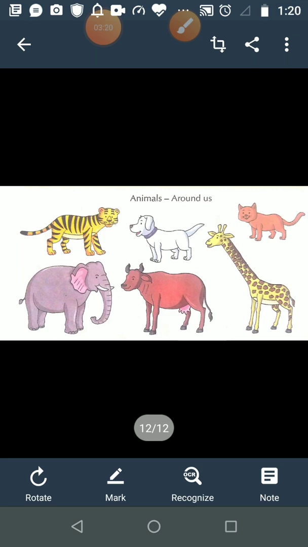But student, we both, human beings and animals, are dependent on plants for our life. Reason, we breathe, and which is the life-giving gas for us? Oxygen. And from where are we getting this oxygen? We are getting this oxygen from plants.